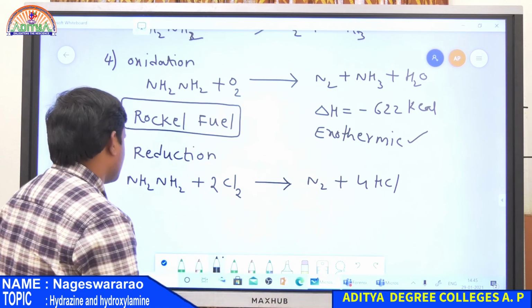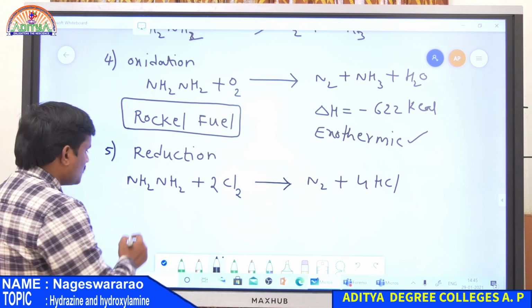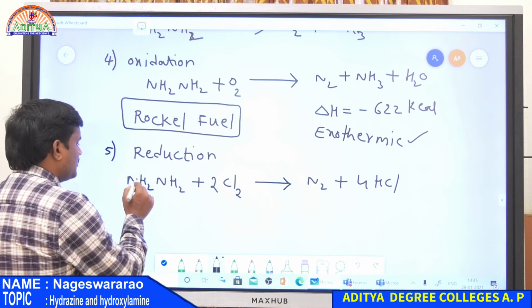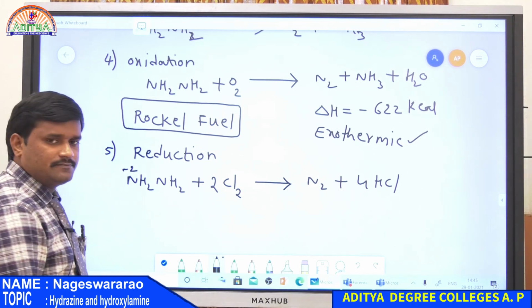So in this reaction, what is the oxidation state of nitrogen? For hydrogen it is +1. There are 2 hydrogens, therefore nitrogen has a -2 oxidation state.